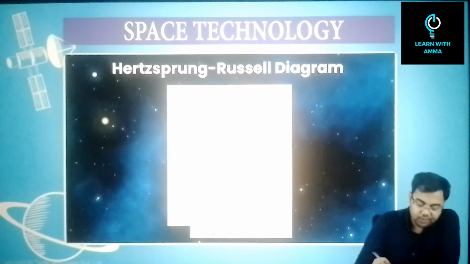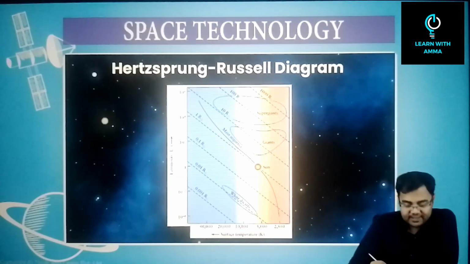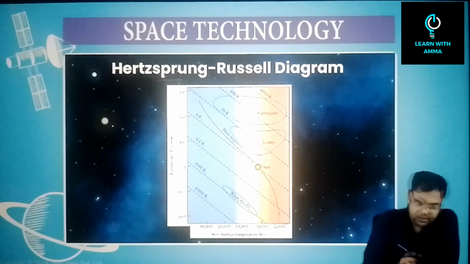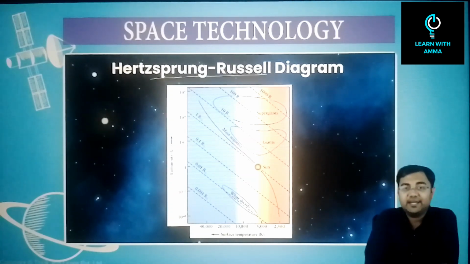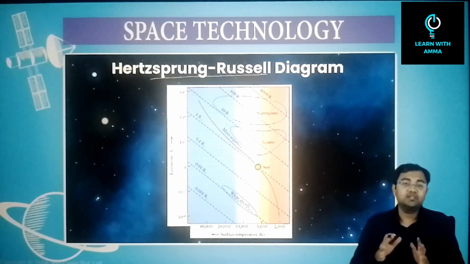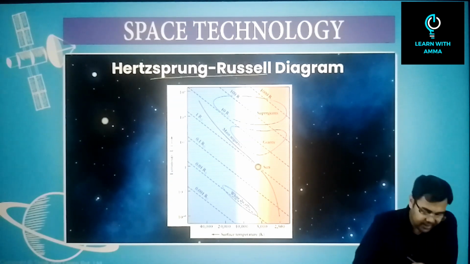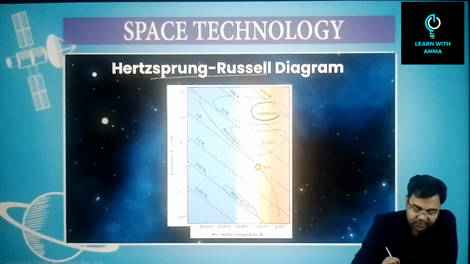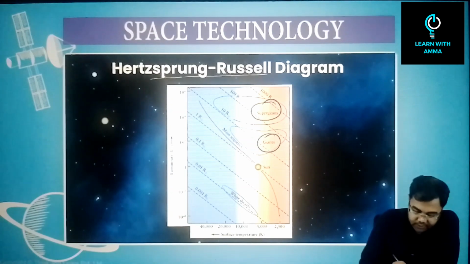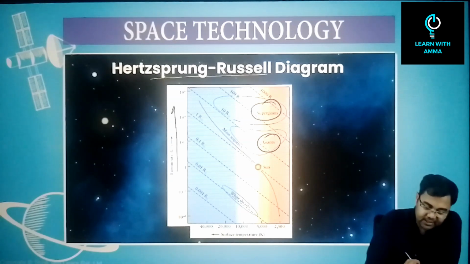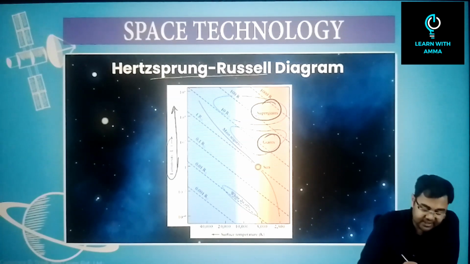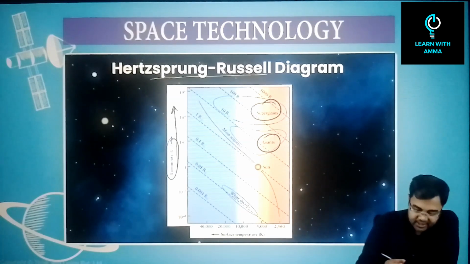On the basis of temperature and size, we have this diagram called the Hertzsprung-Russell diagram. It tries to map all the different kinds of stars that we have in the universe. On this side you have the supergiants and the giants, because the size is increasing and luminosity is increasing.